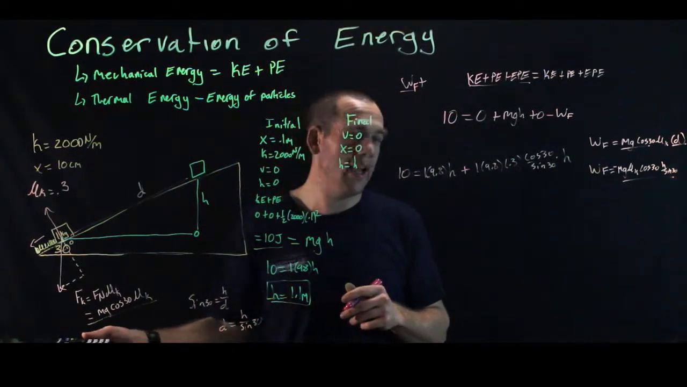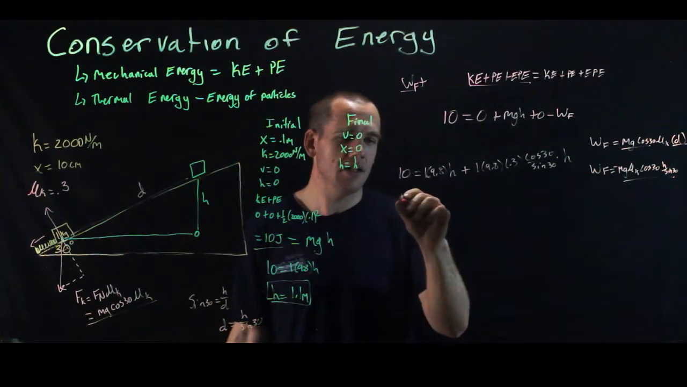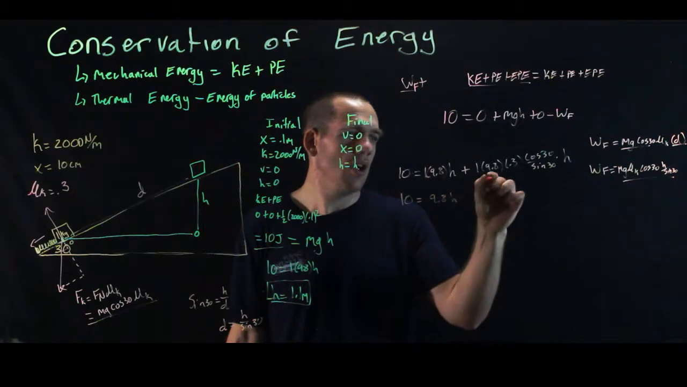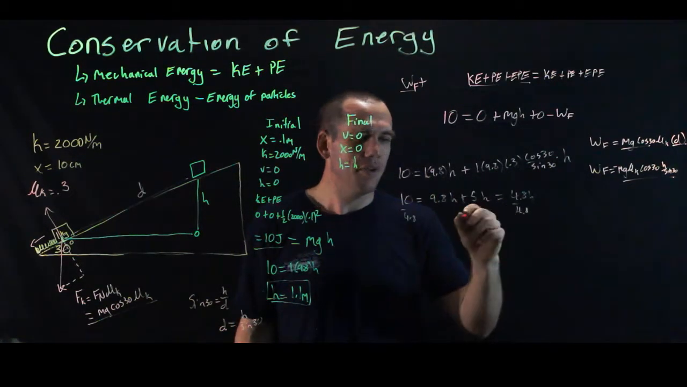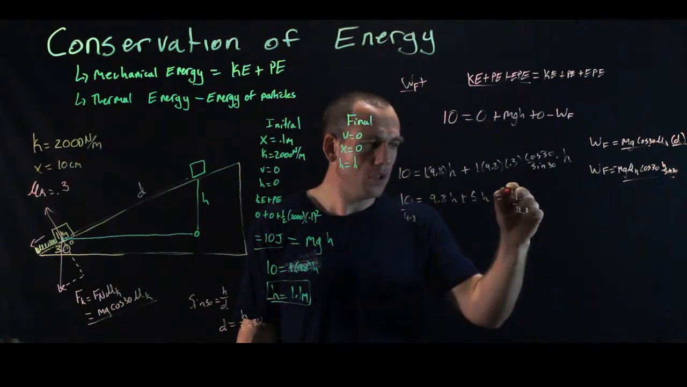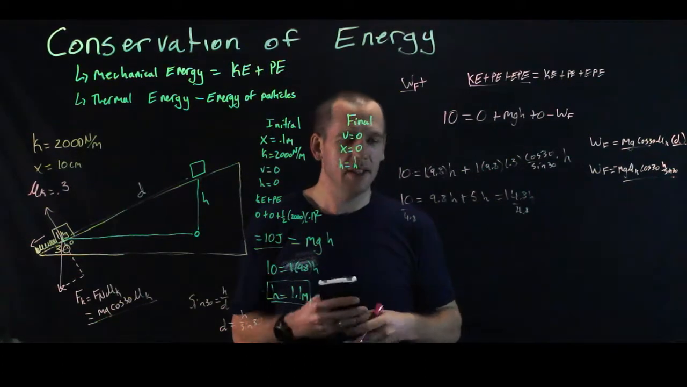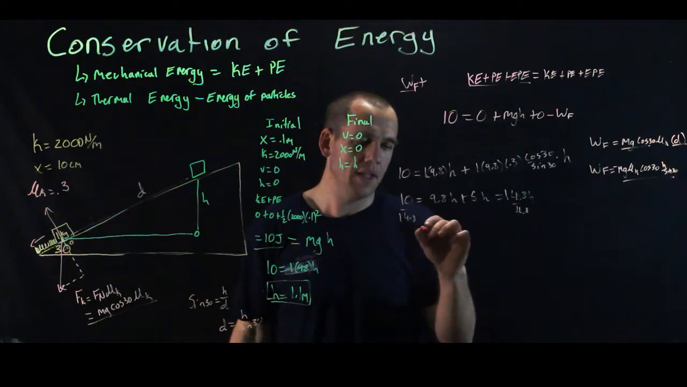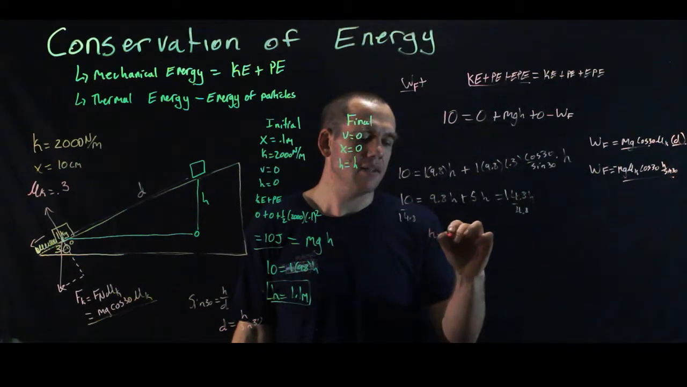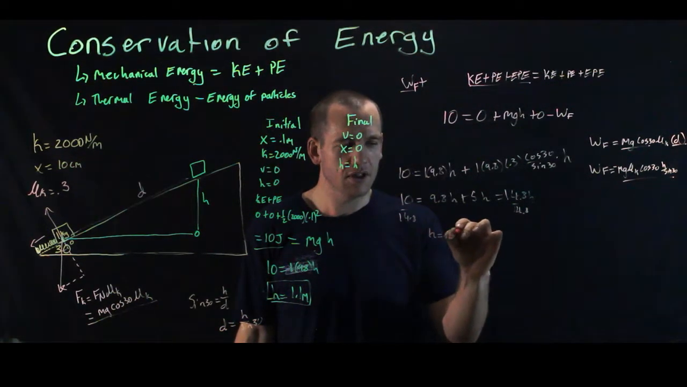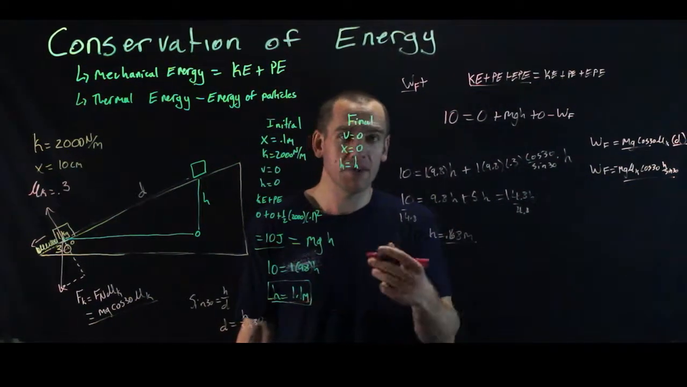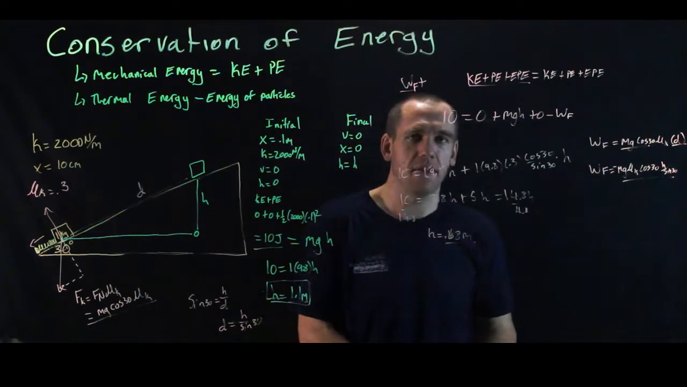And if we do the algebra, we're going to end up with 10 equals 9.8 h, plus, which is 14.8 h. So I take 10 divided by 14.8 and I get 0.68. So our height is about 0.68 meters. And if we look at that, we see it's lower than this, and that's because friction did work and reduced the amount of energy that it had.